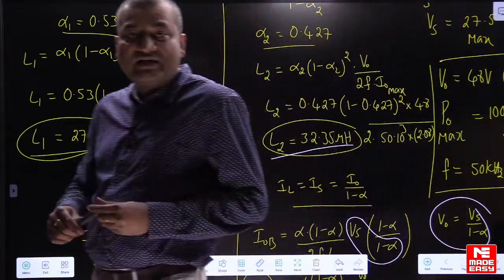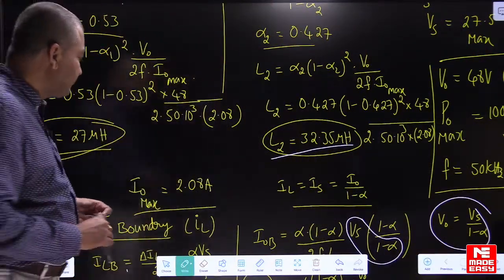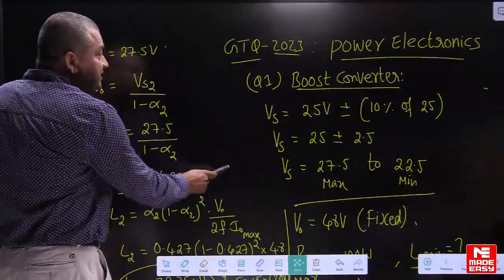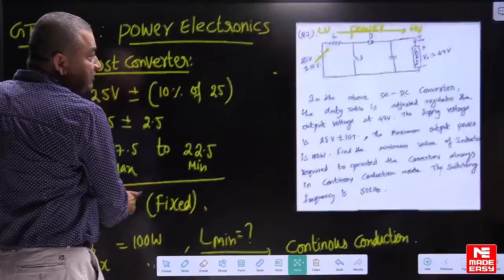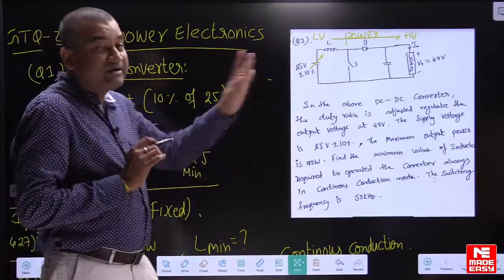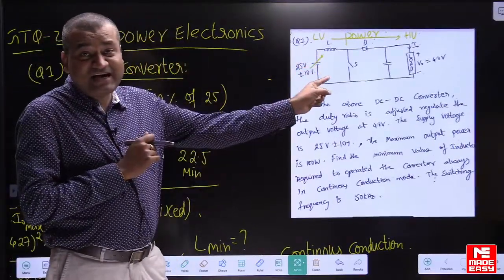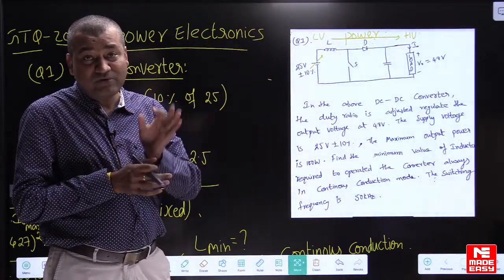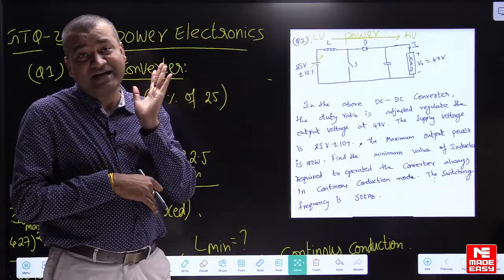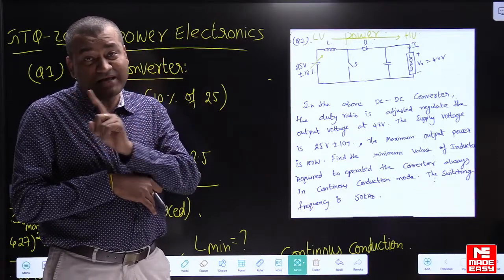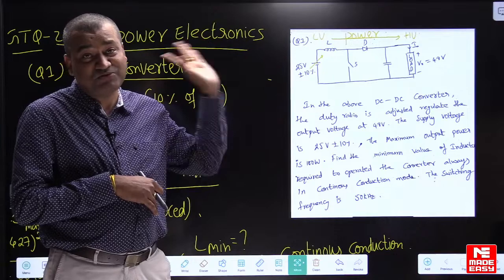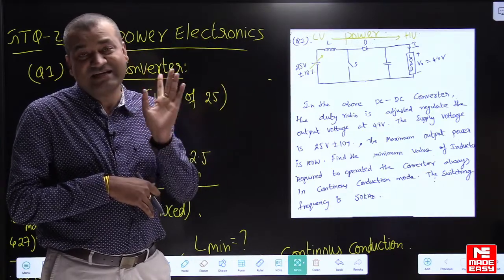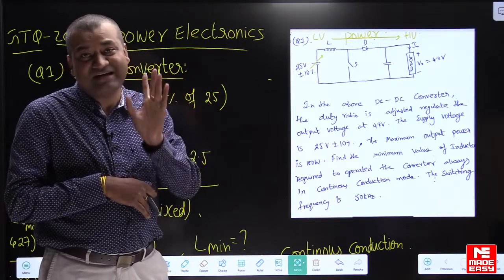Okay, students, shall we go back to the next question? Once again, let us summarize this question. See here, my dear students, they did not indicate what the converter is. From an examination point of view, you have to remember the circuit diagram. The examiner may not mention whether it is buck or boost. He will not mention it many times. You have to understand and remember the circuit diagram.